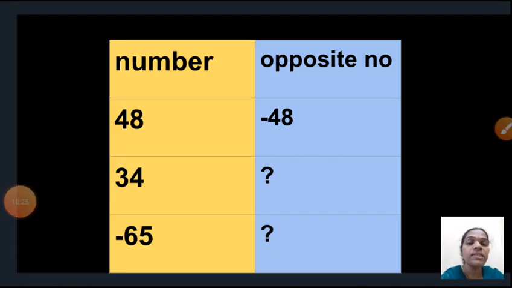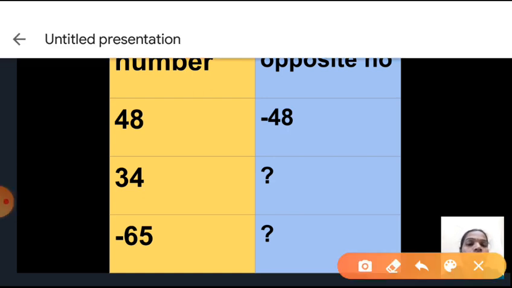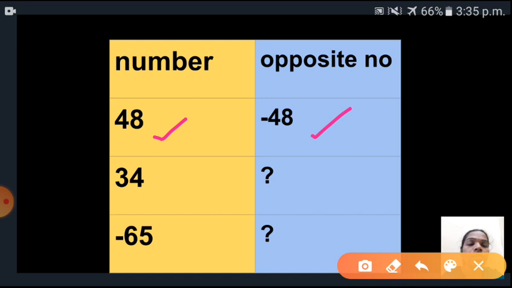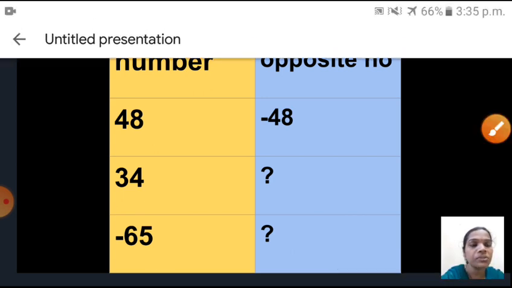So children, see here some numbers I have given in this table, and you have to find the opposite number. Okay. So 48, what is the opposite number? Minus 48. 34, what number? Here I didn't give the answer. Can you say the answer? Very good. Negative 34 or minus 34. And the next one is, see here, minus 65. So here what will come? Yes, plus 65 will come. Okay. Shall I go to next?